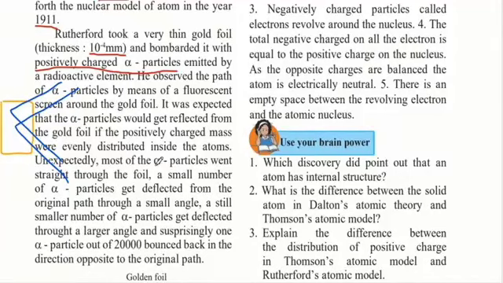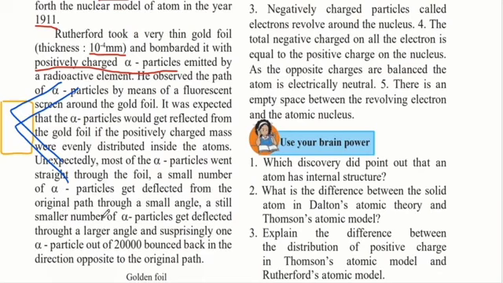Unexpectedly, most of the alpha particles went straight through the foil. This was surprising, because when Rutherford performed this experiment, he noticed that when he bombarded it with alpha particles, most of them went through. They did not come back. A small number of alpha particles got deflected from the original path through a small angle.